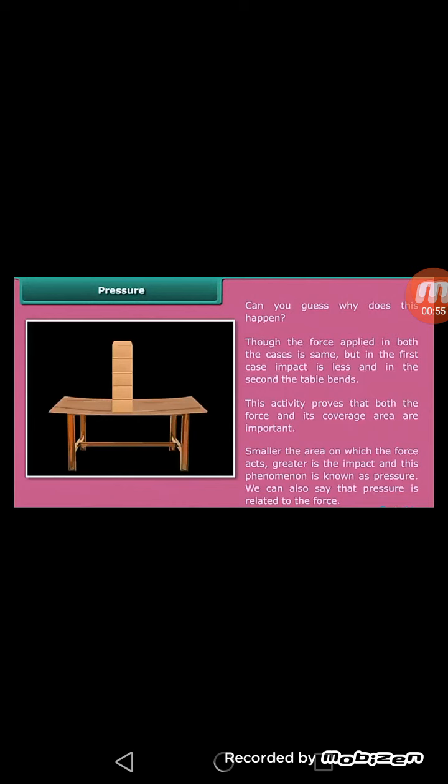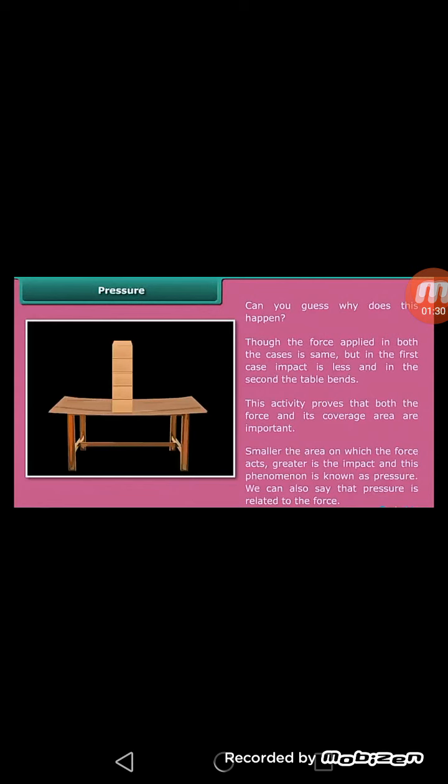Firstly, there was no effect of these boxes on the table when they were placed in a line, but when they are placed in a row one above the other, we see that the table sinks to some extent. Why did this happen? Though the force applied in both cases is the same, in the first case the impact is less, and in the second the table bends. This activity proves that both the force and its coverage area are important, as force is equal in both cases, but area is also important to calculate the pressure.